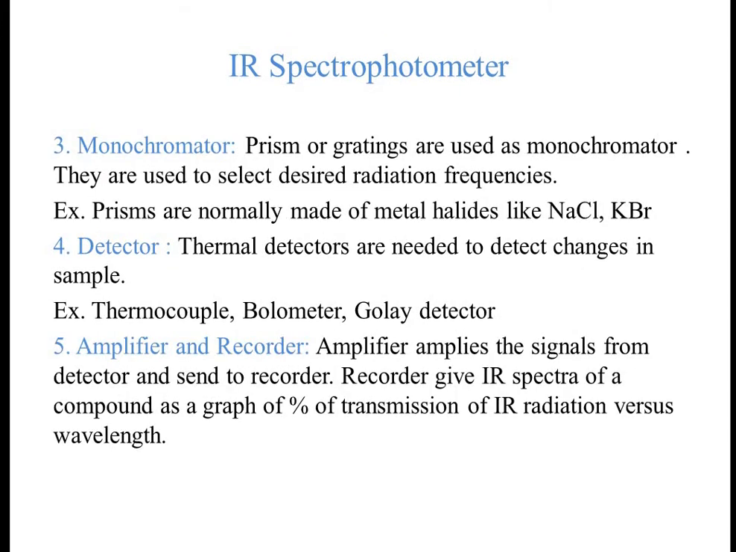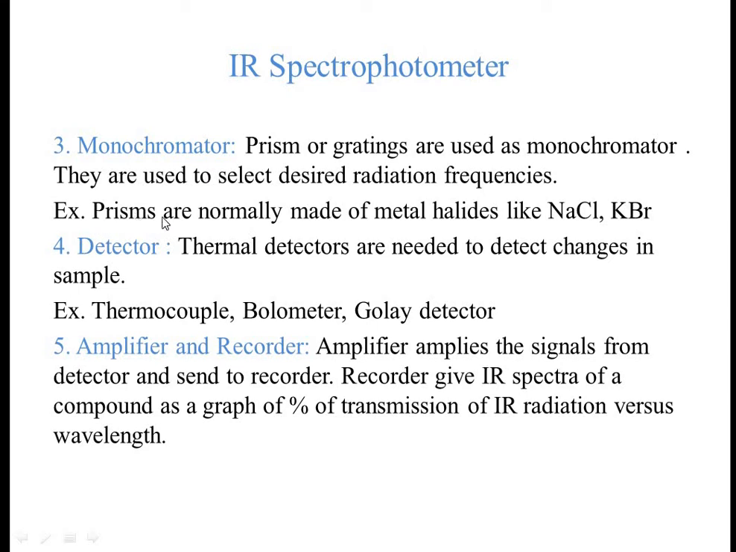Then the third component of IR spectrophotometer is monochromator. Prisms or gratings are used as a monochromator. They are used to select desired radiation frequencies. Why are we using the monochromator? Because we need the desired frequencies, whatever we need, and that radiation frequency we want to select, and for them different types of prisms or gratings are used as a monochromator.